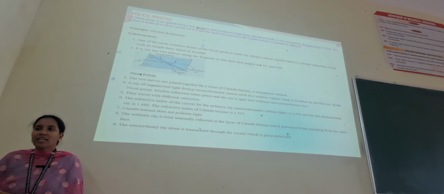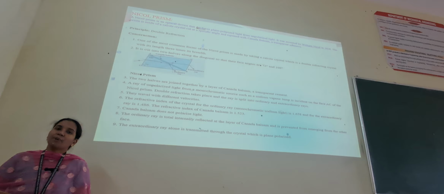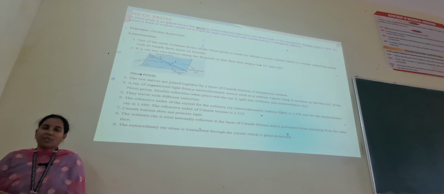The prism is made of a calcite crystal cut at a specific angle, rejoined with Canada balsam, a transparent adhesive. The main principle involved in the Nicol prism is double refraction. As I already told, double refraction means when light is passed through a uniaxial calcite crystal, it is split into two rays, the E ray and the O ray. Now in the Nicol prism, the prism is made of a calcite crystal cut at a specific angle, rejoined with Canada balsam, which is a transparent adhesive.